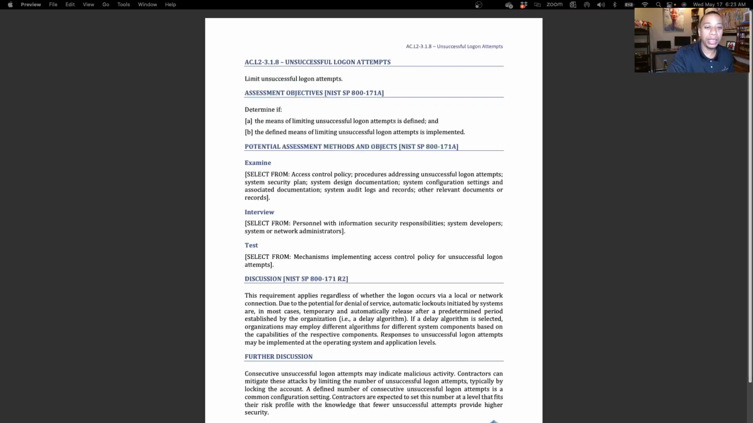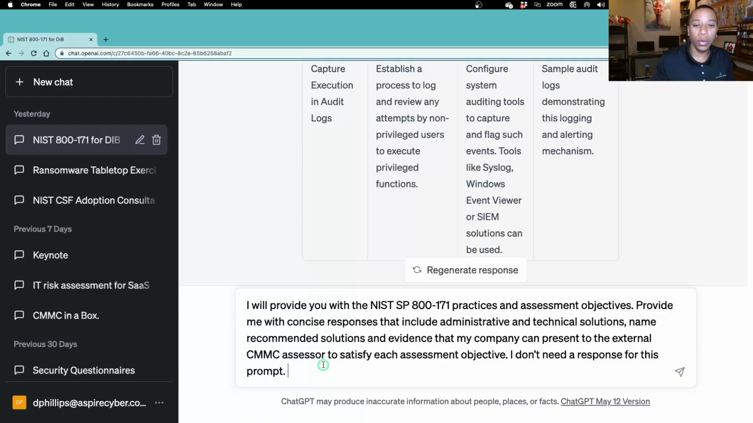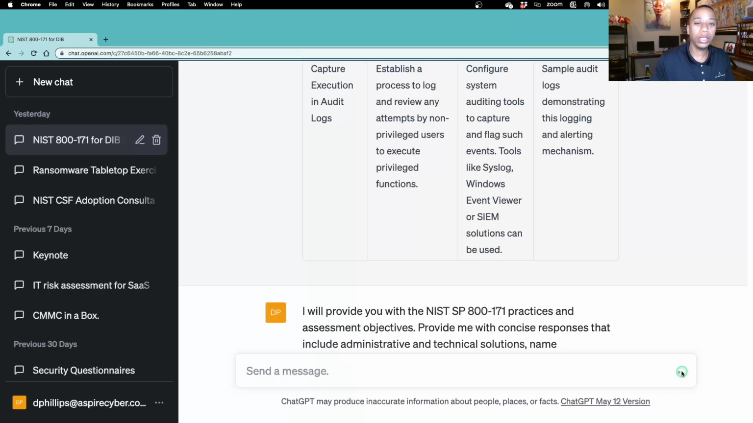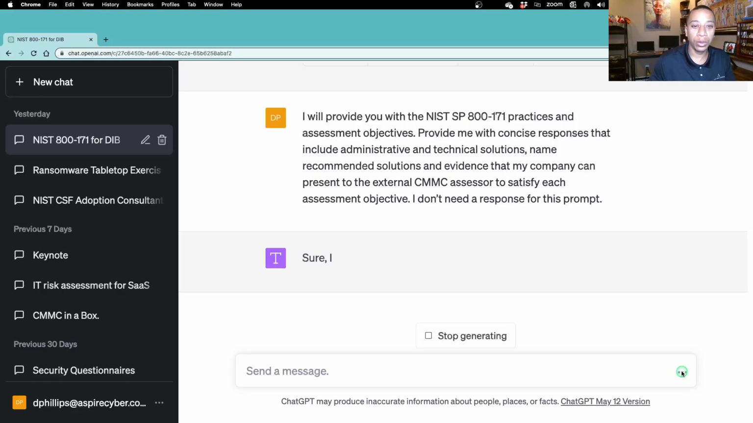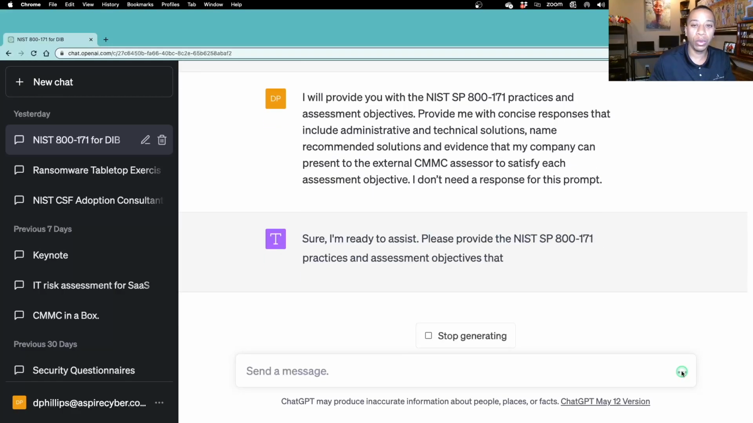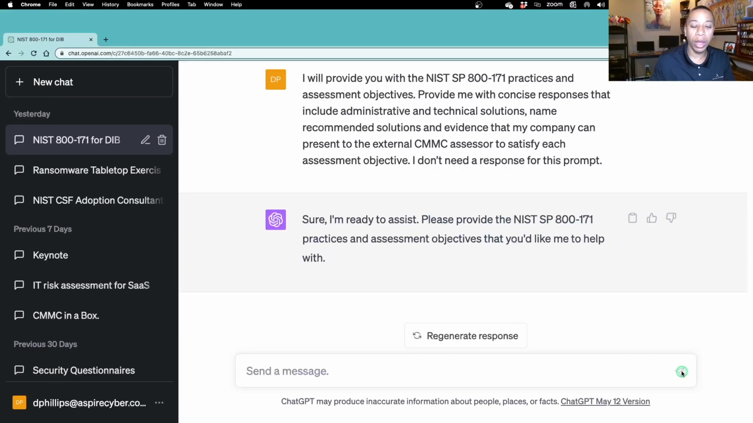Let's hop over to ChatGPT and get the guidance we need to satisfy this practice and the corresponding assessment objectives. Start off with our staple initial prompt, letting ChatGPT know exactly what we're expecting in terms of responses, with those administrative and technical solutions, and guidance for how to satisfy each practice and assessment objective. Let's provide ChatGPT with that context. The more context you provide ChatGPT, the more specific guidance, then hey, you'll get better output. So for AC.L2-3.1.8, we limit unsuccessful logon attempts.